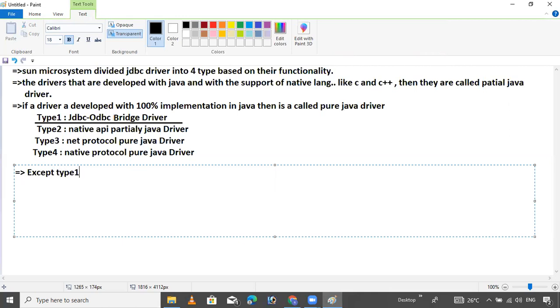Except type 1 driver, the remaining types of driver are given by vendors. JDBC driver vendors are of two types.